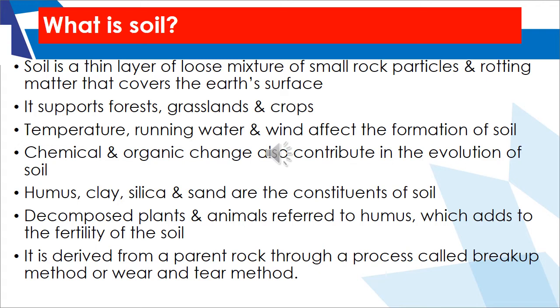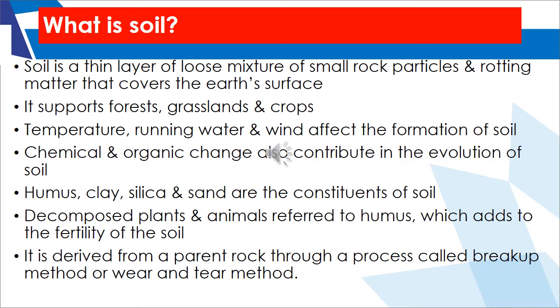Now what is soil? Soil is basically a thin layer which is composed of small rock particles and different other materials which covers the surface of the earth. Soil is very important for the growth of crops and plants. Temperature, running water and wind are a few factors that affect the formation of the soil. Humus, clay, silica and sand are the basic constituents of the soil.